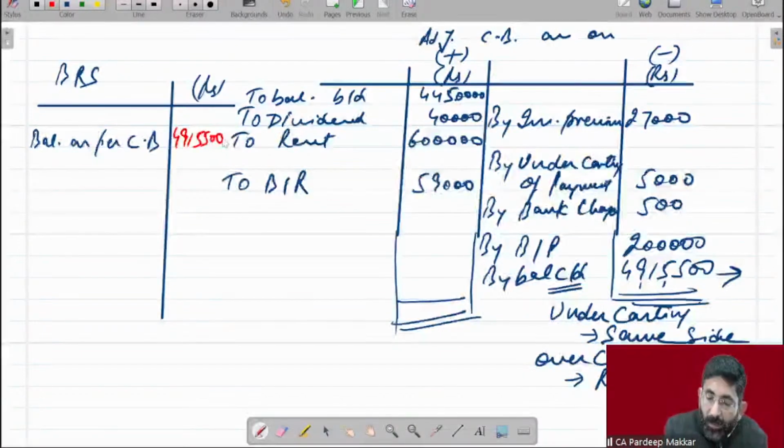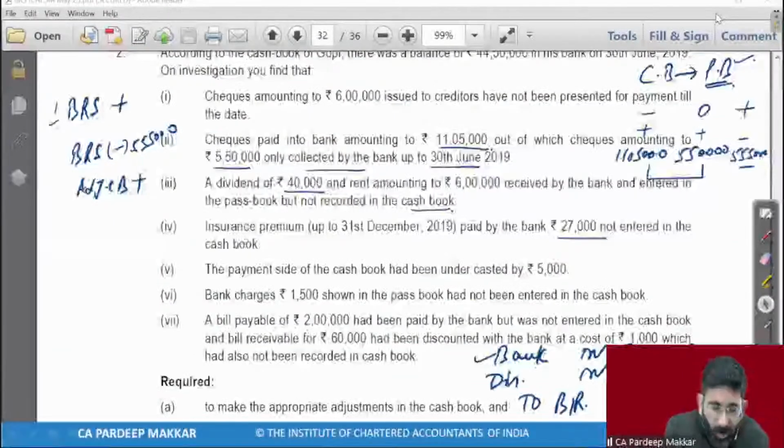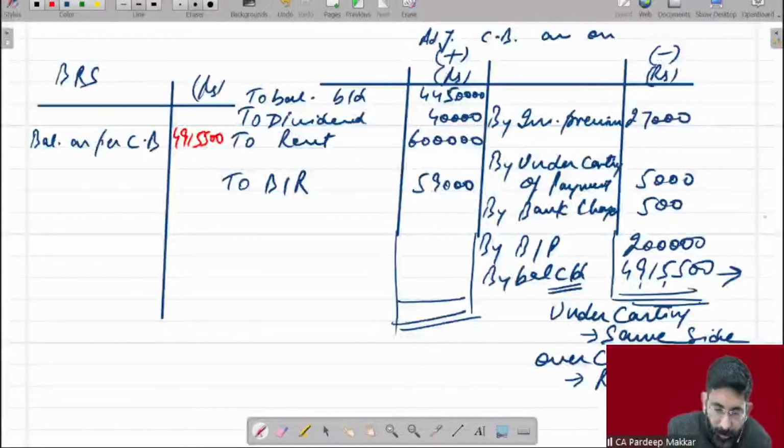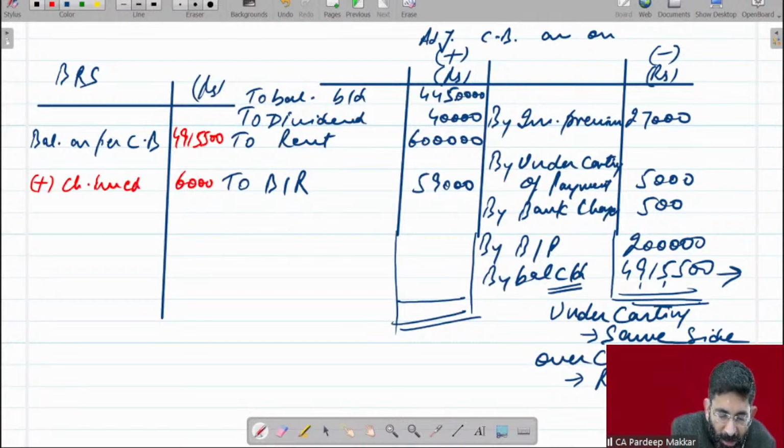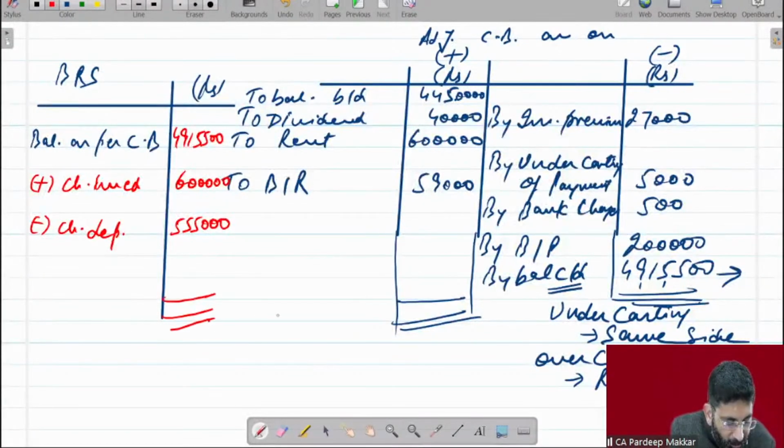Take it in BRS. And there are two transactions in BRS. One is we have to add 6 lakh rupees and deduct 5 lakh 55,000 only. Add 6 lakh. Okay. Check issued 6 lakh, minus check deposited, not cleared 5,55,000. Get the balance.